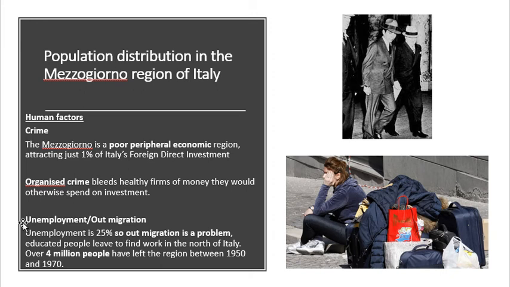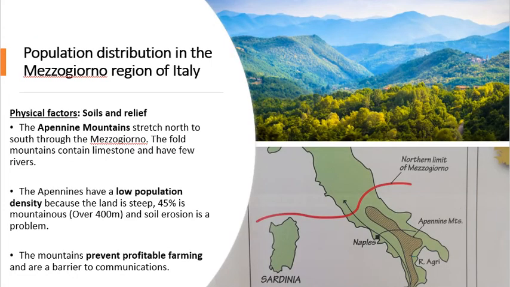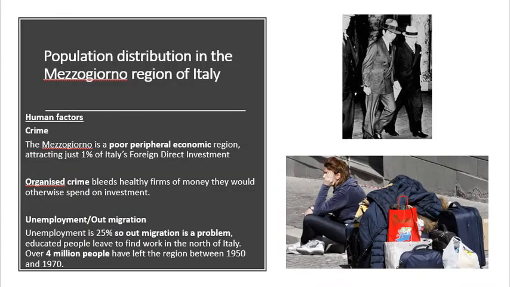Okay, crime is a big problem in the Mezzogiorno. So guys, if you think back to the old traditional Italian mobsters, they're still very, very prevalent in the south of Italy, in the Mezzogiorno, okay? The mafia kind of guys. And as a result, organised crime bleeds healthy firms of money that they would otherwise spend on development, on investment.